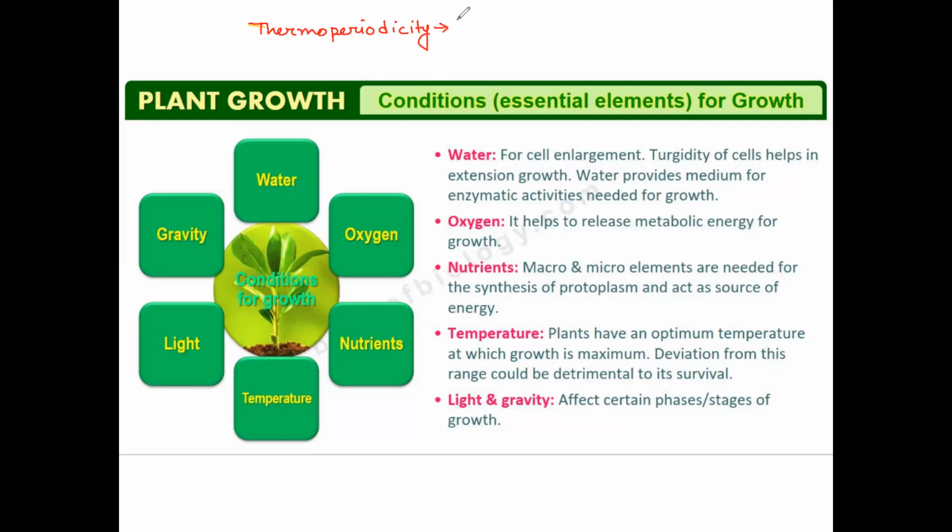It is the periodic fluctuation of temperature influencing growth and metabolism.